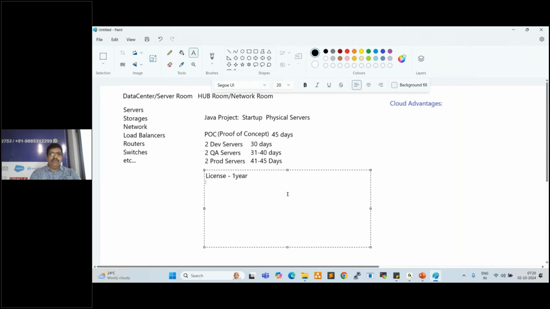So after that, we need to recruit one admin to configure the servers, because developers will not have admin knowledge to configure the servers, right? So after that, we need to prepare one server room.